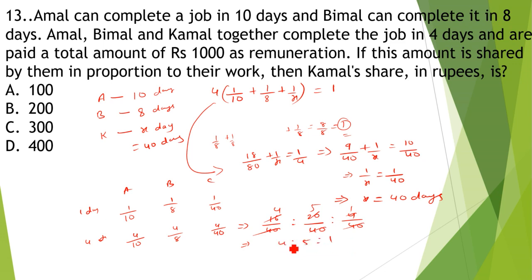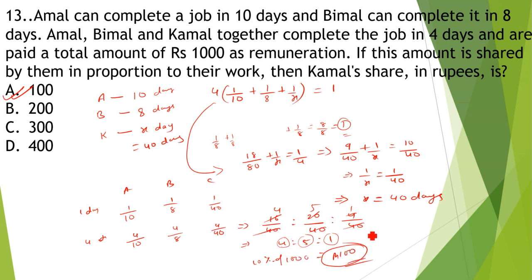It means out of 100%, 40% of the work is done by Amal, 50% by Bimal, and 10% by Kamal. So Kamal's share in rupees will be 10% of 1000, which is just 100 rupees. So option A is the correct one. Here it is asking for Kamal's share, so Kamal's share is just 100 rupees.